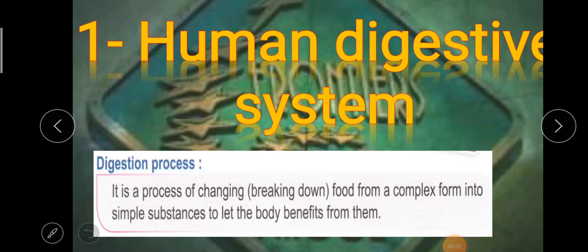Hello, grade 4. Now we will talk about the human digestive system, which digests and absorbs the food. Before beginning, we should know that digestion is the process of breaking down the food.